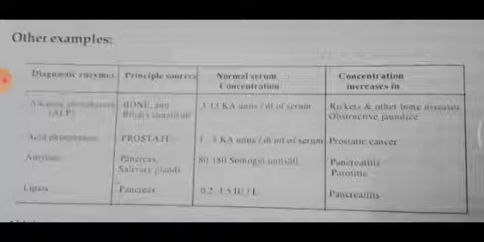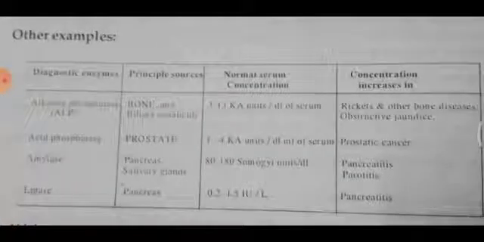You can see in the first column alkaline phosphatase, ALP, which is related to bone and biliary canaliculi, its normal values, and in which condition it is increased, and acid phosphatase, its primary source and normal concentration, and the condition when this enzyme increases, and what the diagnostic condition is.